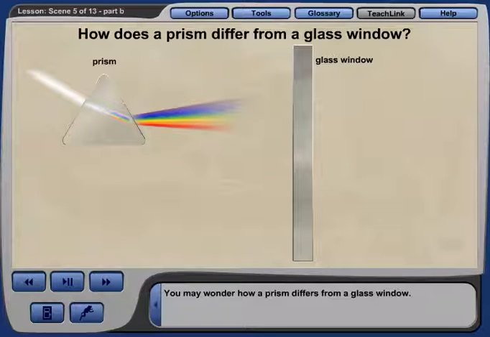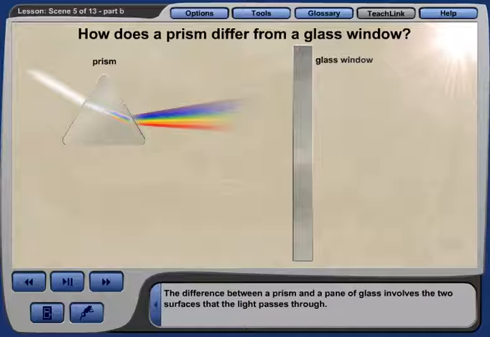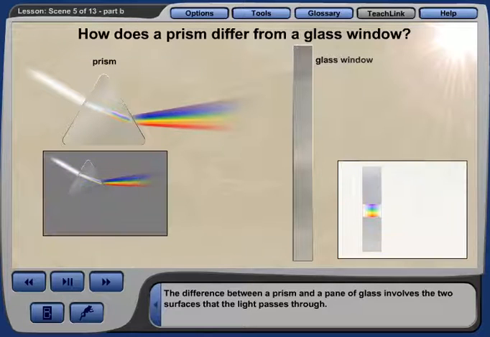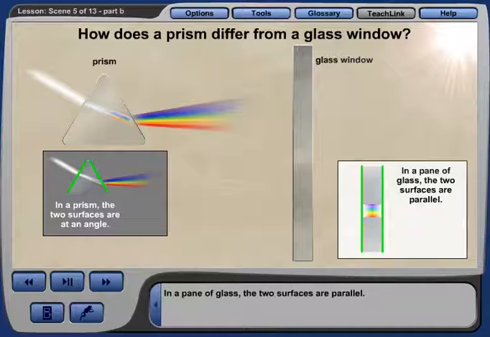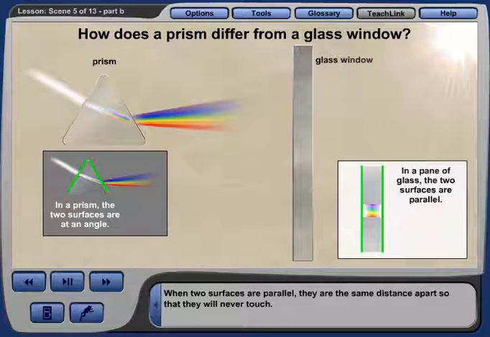You may wonder how a prism differs from a glass window. When sunlight shines through a window, it doesn't usually form a rainbow. Why not? The difference between a prism and a pane of glass involves the 2 surfaces that the light passes through. In a prism, the 2 surfaces are at an angle to each other. In a pane of glass, the 2 surfaces are parallel. When 2 surfaces are parallel, they are the same distance apart, so that they will never touch.